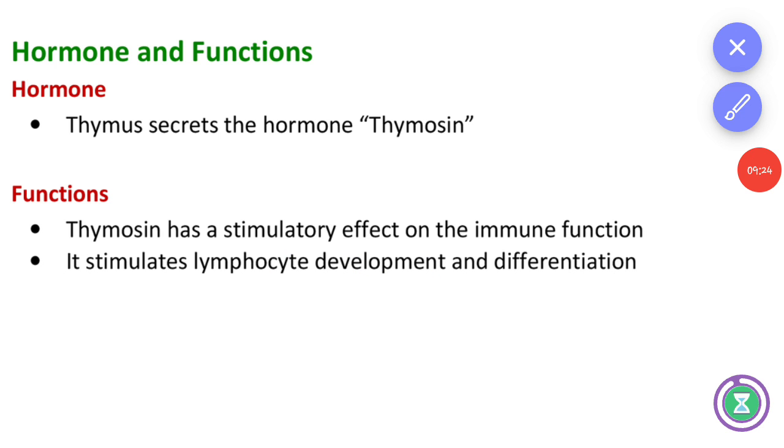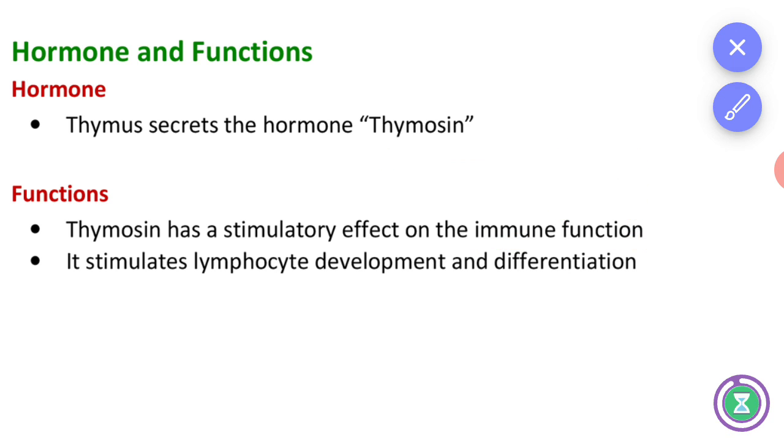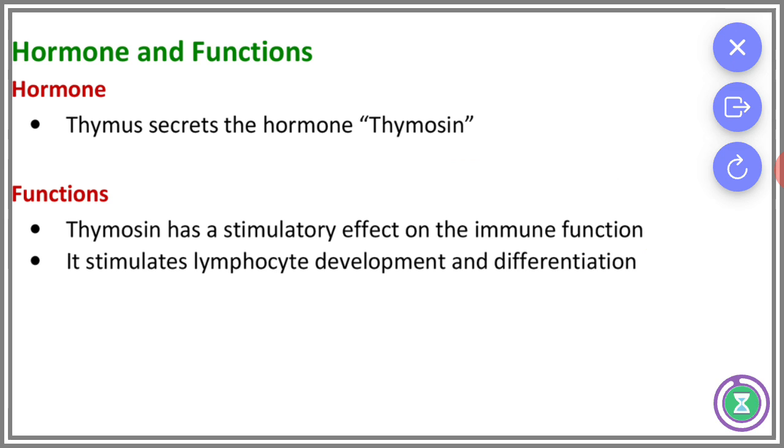And the hormone and function of the thymus gland. The thymus secretes the hormone thymosin. It's a very important one. And the function of thymosin: thymosin has a stimulatory effect on immune function. Immune function means it helps with disease resistance. And it stimulates lymphocyte development and differentiation. It helps in the development and differentiation of lymphocyte cells.